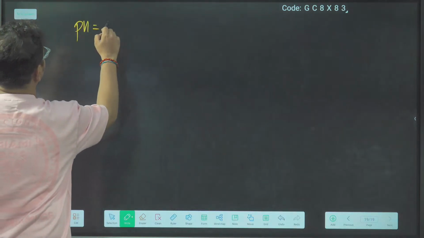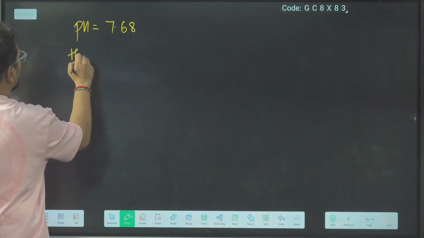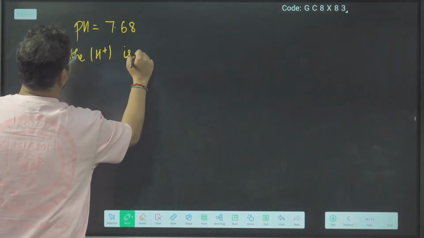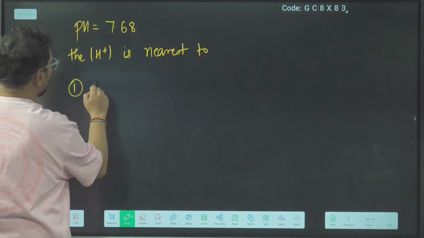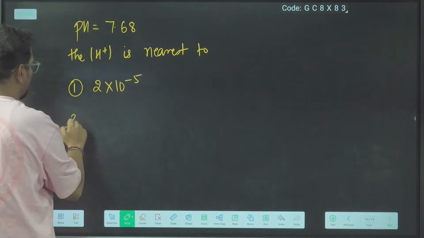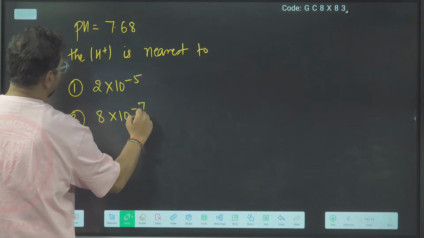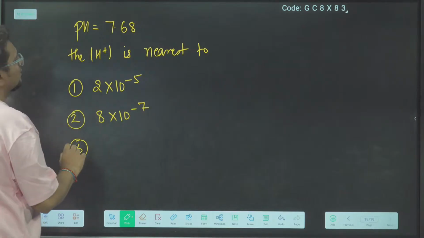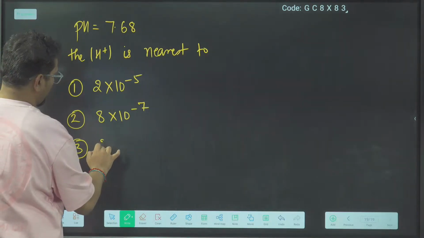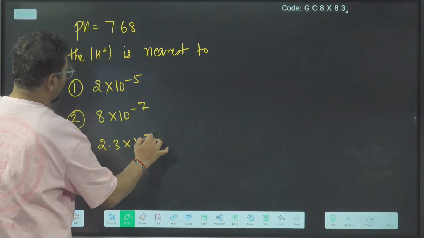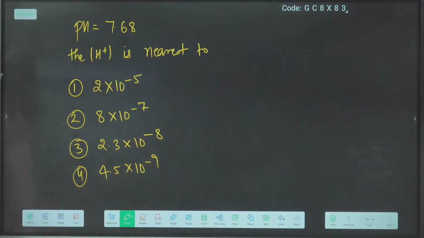pH I am giving you is 7.68. The H plus concentration is nearest to which option? Option 1, 2 into 10 to the power minus 5. Option 2, 8 into 10 to the power minus 7. Option 3, 2.3 into 10 to the power minus 8. Option 4, 4.5 into 10 to the power minus 9.